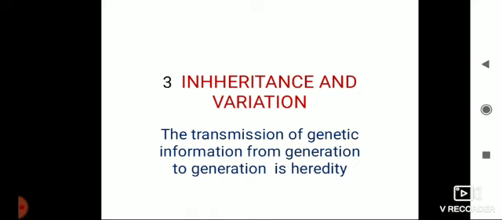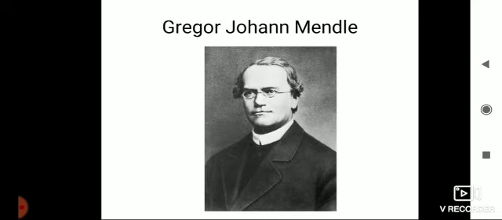Gregor Johann Mendel is known to be the father of genetics. Gregor Johann Mendel was born in Czechoslovakia in a peasant family. He observed that the pea plant is an annual plant and it has many pairs of contrasting characters. He questioned himself how the different color of the flowers appear, different shapes of the pod appear, and the height of the plant is different in every plant.